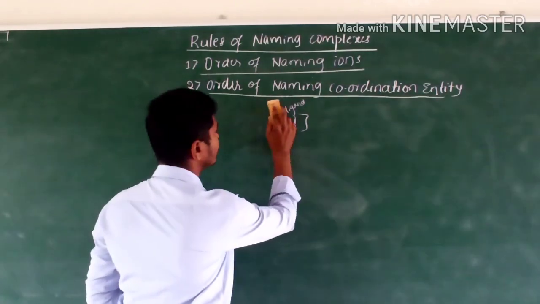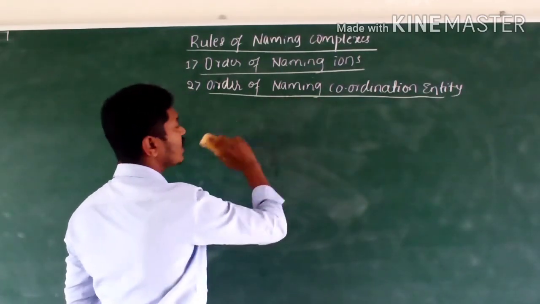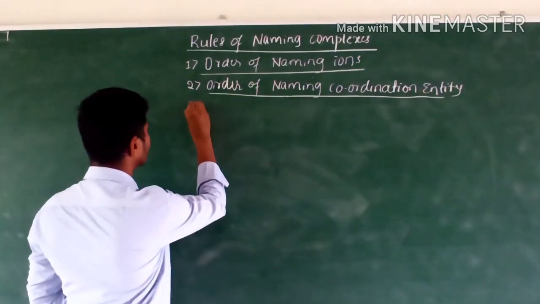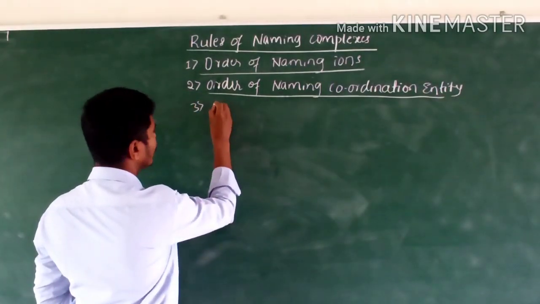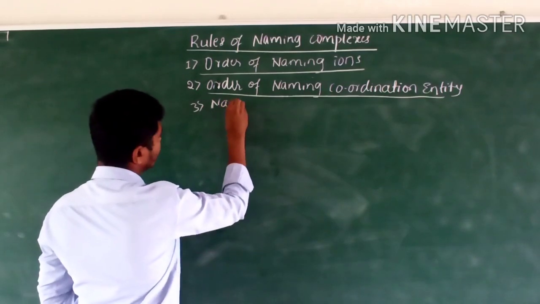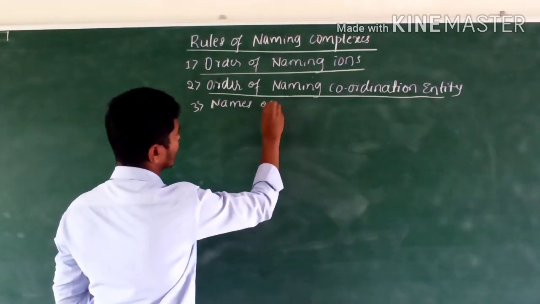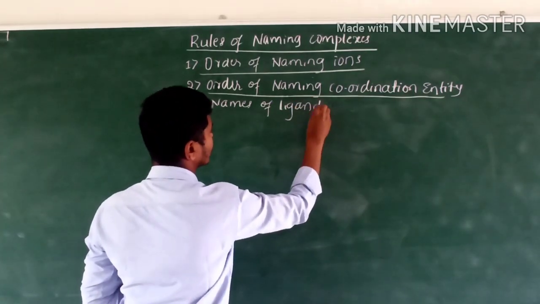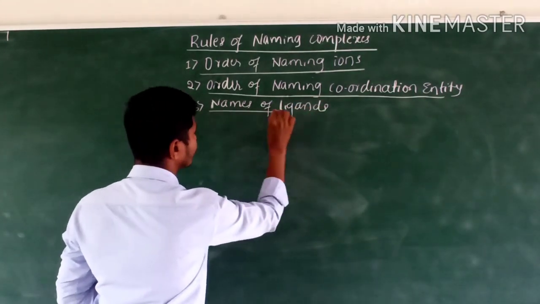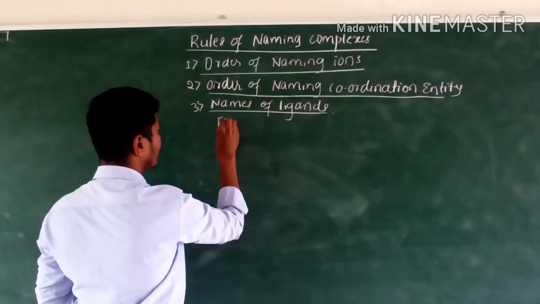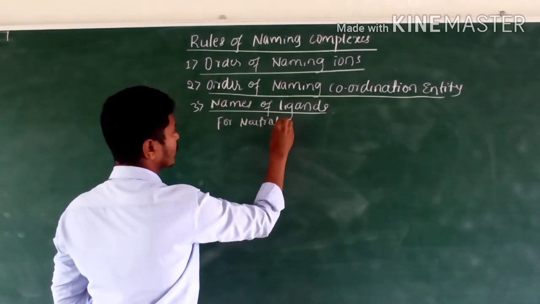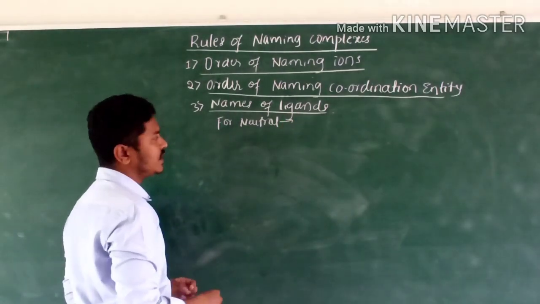Next rule is names of ligands. Third one, names of ligands. What are the names? For neutral ligands, the names are not changed.